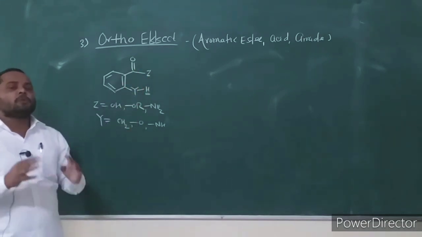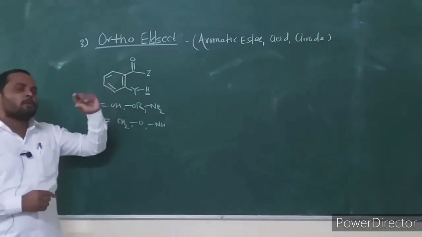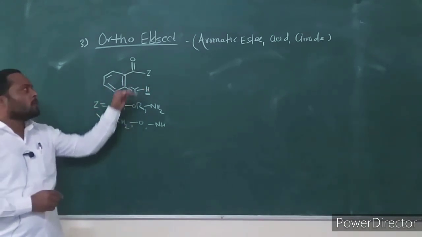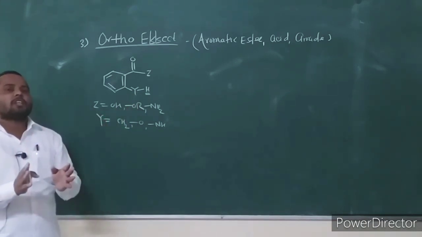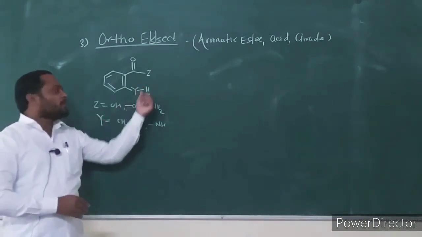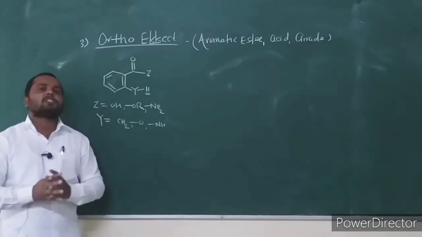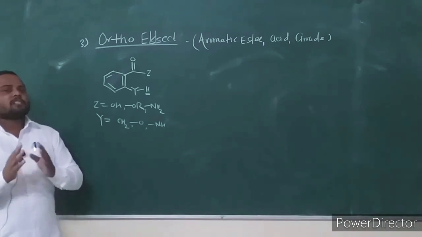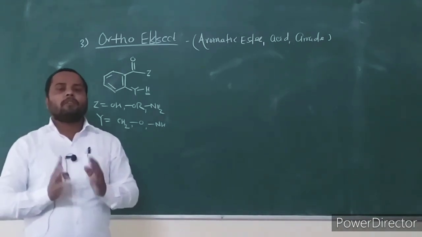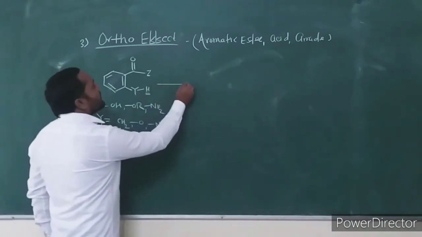The loss of a neutral molecule generally takes place. If acid is the carbonyl compound, water is eliminated as a neutral molecule. If Z is an ester, Z is an OR group, then alcohol is the neutral molecule eliminated. And if Z is NH2, if the carbonyl compound is an amide, the loss of ammonia as a neutral molecule takes place. This is known as ortho effect fragmentation.